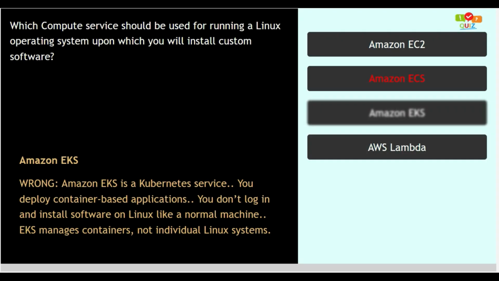Option number 3. Amazon EKS. This option is wrong as Amazon EKS is Kubernetes service. You deploy container-based applications. You don't log in and install software on Linux like a normal machine. EKS manages containers, not individual Linux systems. So this option is incorrect.